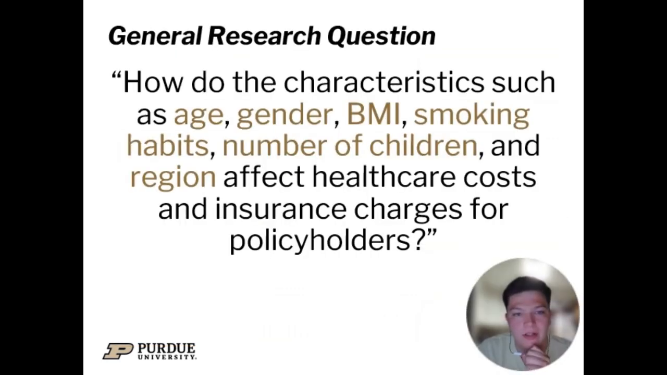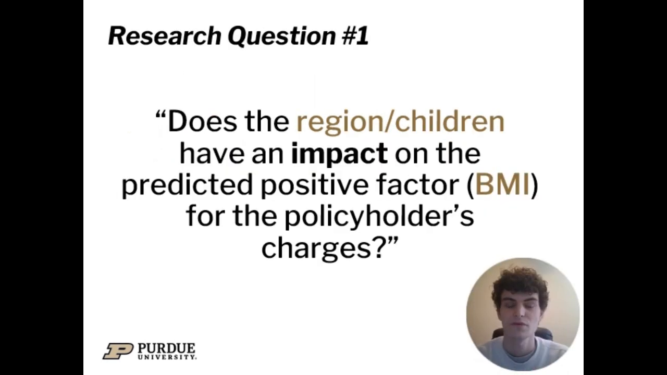The overall goal of the study is to determine how characteristics such as age, gender, BMI, smoking habits, number of children, and region affect healthcare costs and insurance charges for policyholders. For our first research question, we asked, does the region lived in or the number of children had by the policyholder have an impact on the predictive positive factor, in this case the BMI, for the policyholder's charges?